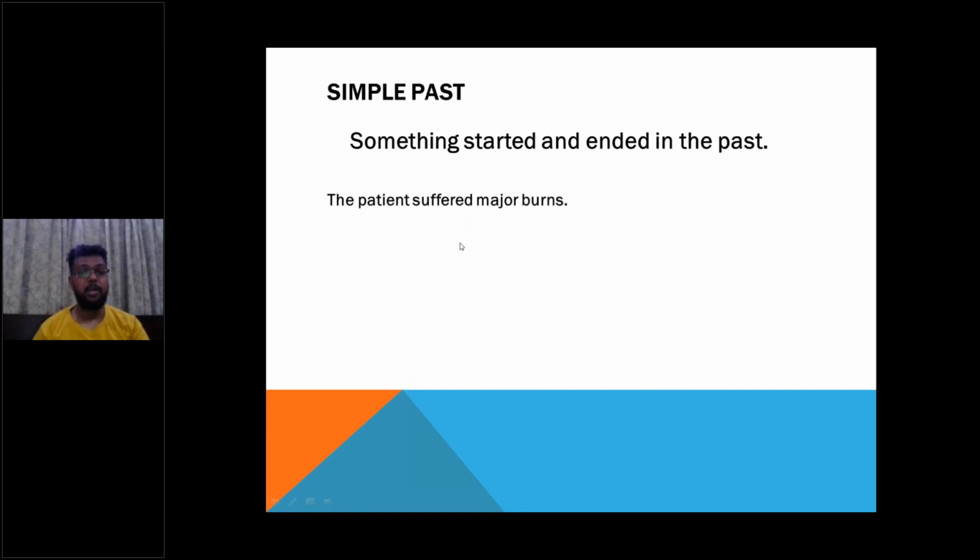The patient suffered major burns. So this has happened in the past. Done. No more suffering. So what we have done is that we have used the second form of the verb. This is simple past tense. The doctor prescribed antibiotics to the patient.